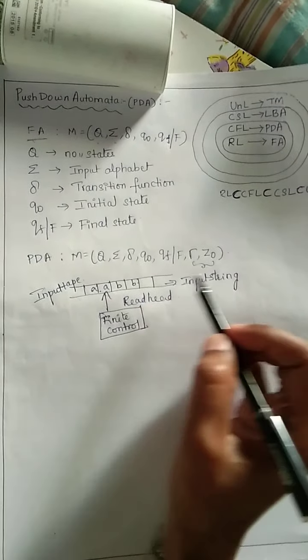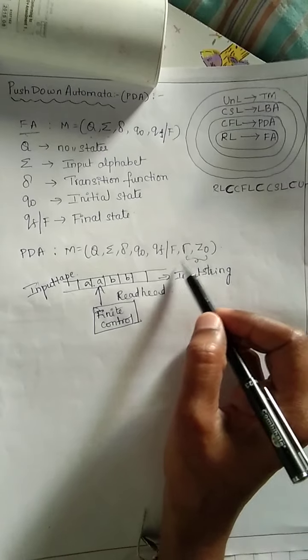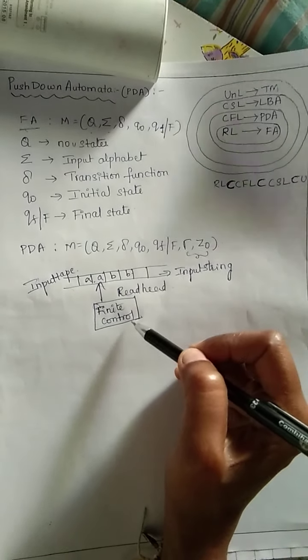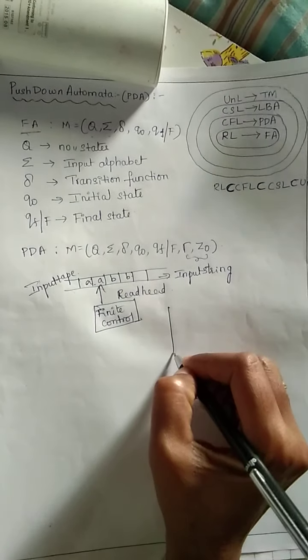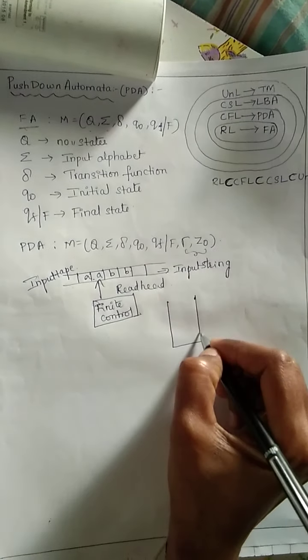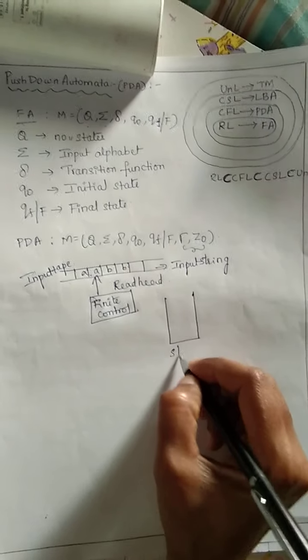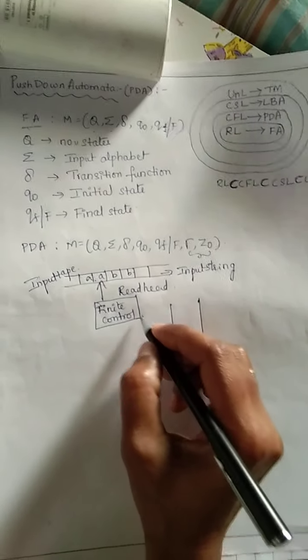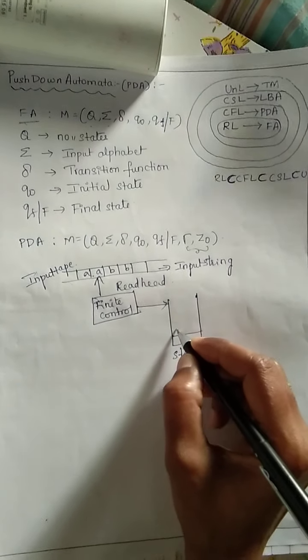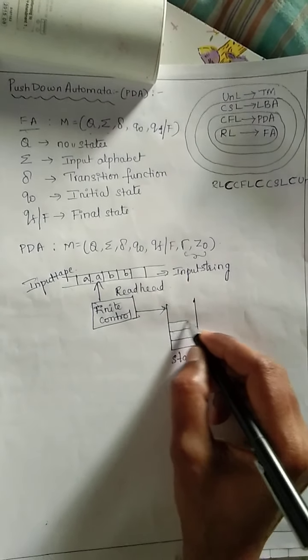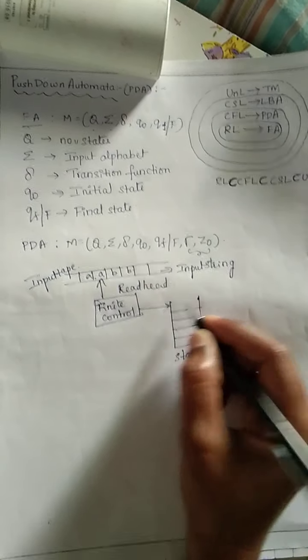So what are the extra tuples here? Tau and z naught. We have to represent these two tuples on the diagram also. So how to represent this? We are including one more memory here in the form of a stack. This finite control is connected to the stack. So what is the use of the stack in a push-down automata?